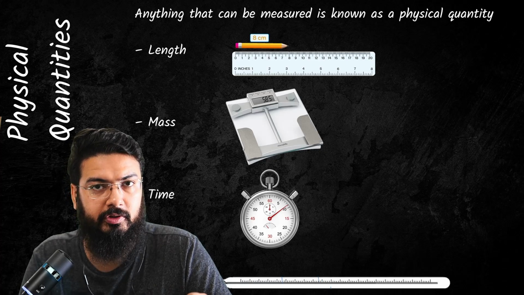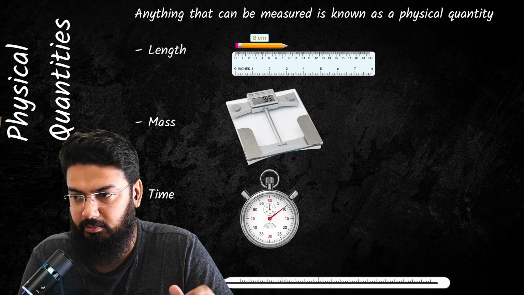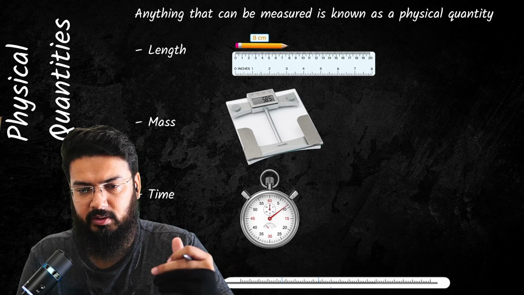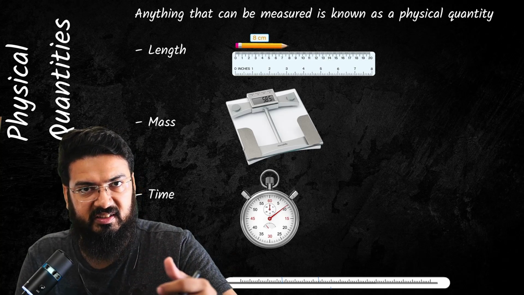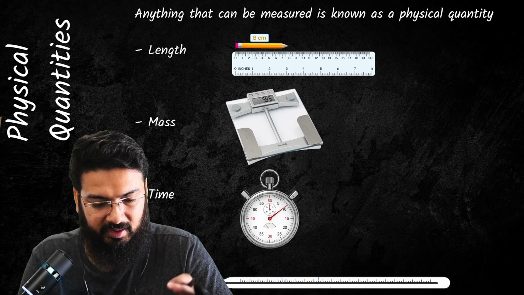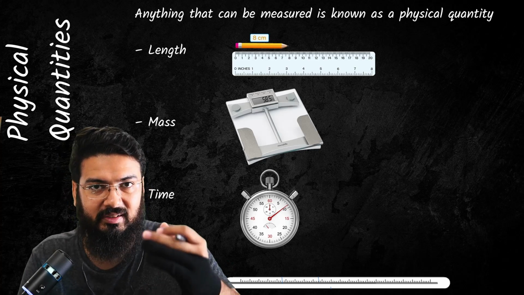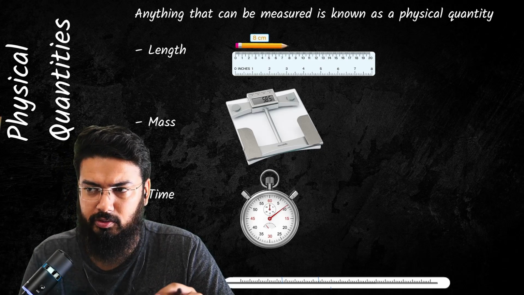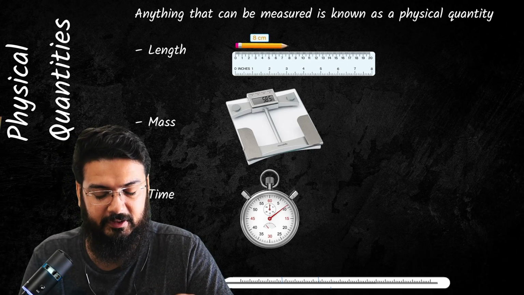And then you have temperature, which can be measured using a simple thermometer. There are other quantities as well, but we are going to discuss those as we progress with our course. Right now you need to know these four quantities: length, mass, time, and temperature. These are the quantities that you come across most in your daily life as well. Now, every physical quantity has two components, the unit and the magnitude.